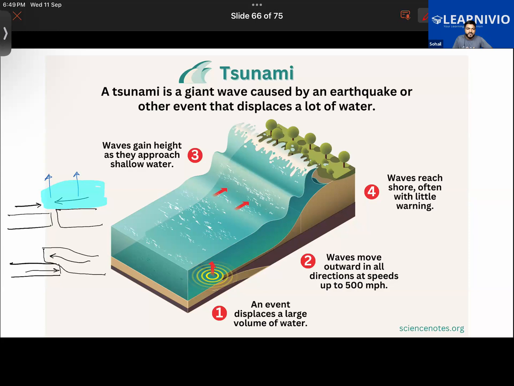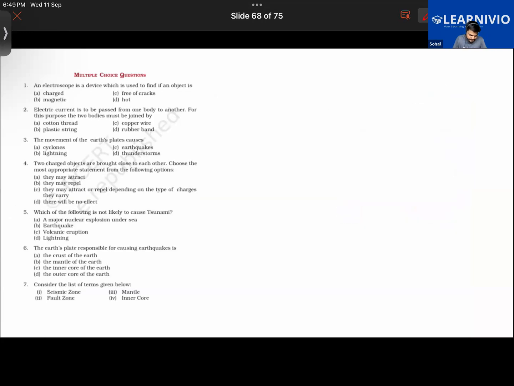Furthermore, the government should also be very active in response. People should also be made aware, so public awareness is important. Whenever there's a sign of a tsunami, what are the sudden measures people should be taking? How are people going to retreat? Those are the things one should take care of in order to minimize the damage. Okay, let's do the questions then.